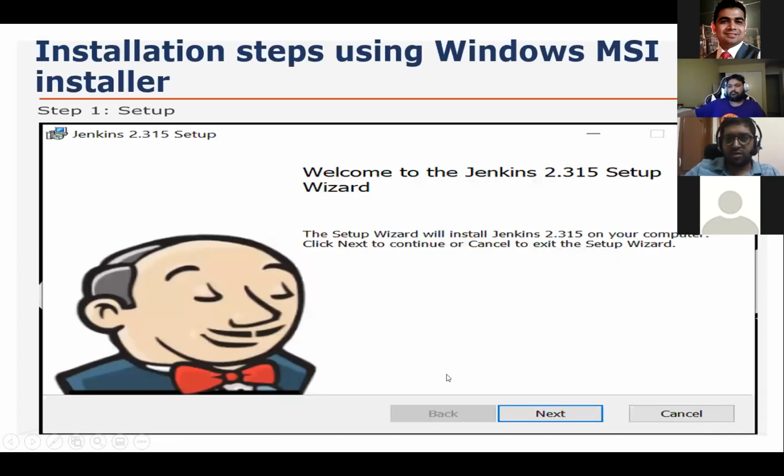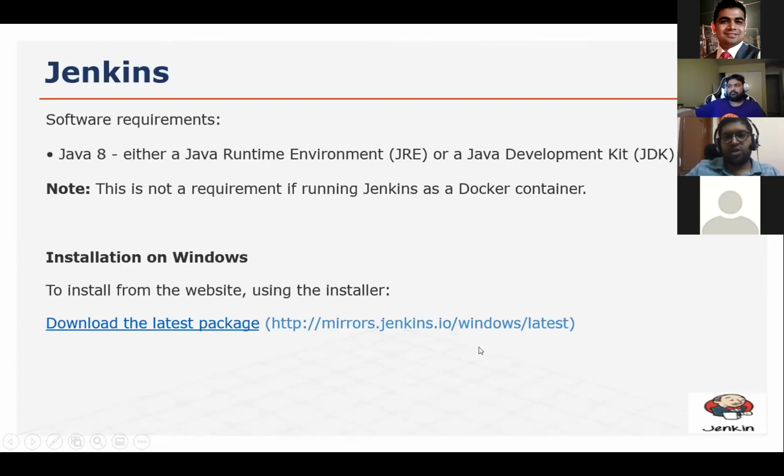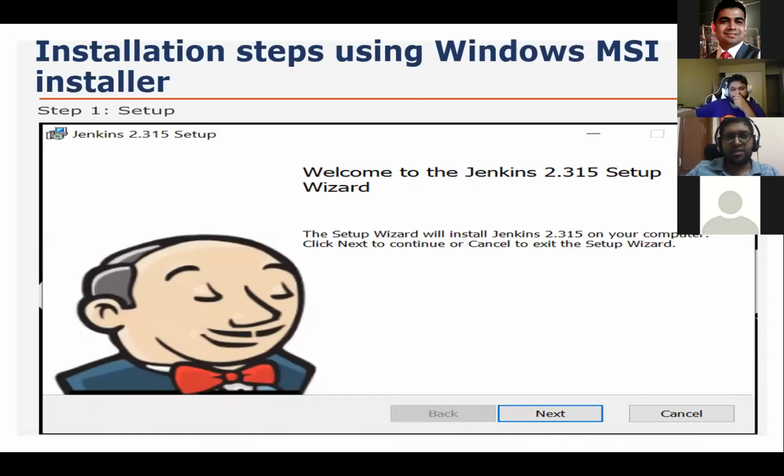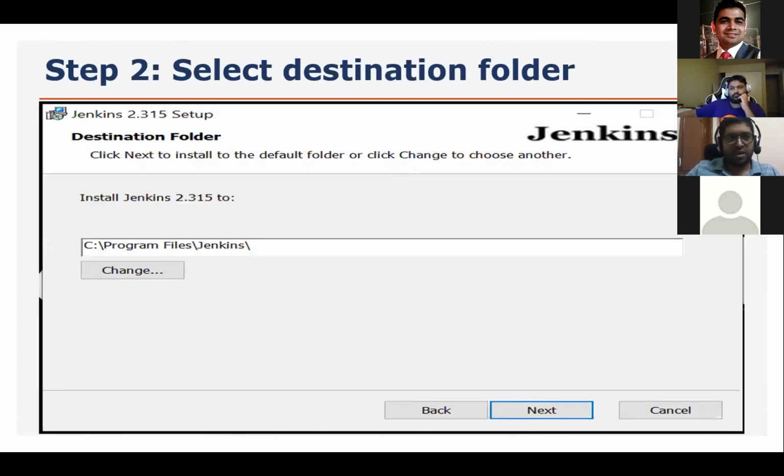So when you hit this URL, your download will start directly. It will download the MSI file of Jenkins, which will help us to install it at our local system. In the next screen, you will see this when you start your installation. Click on the next button. Here it will ask you for the installation path, where you want to install your Jenkins. So you can select your path here, click on next.